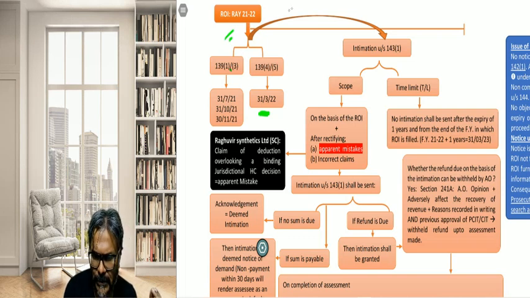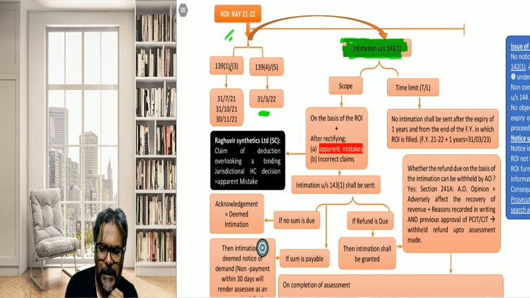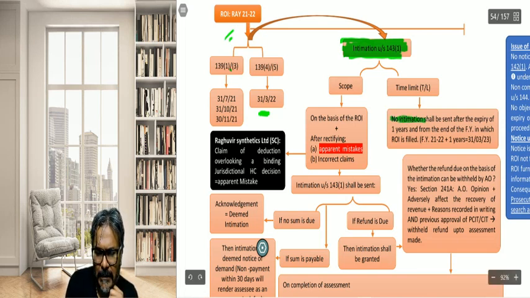Now, can you see that, students? On the basis of this, the intimations are being sent. On the basis of this, the intimation under section 143(1) has been sent. Fine. Now, the scope of the intimation and the time limit of the intimation. What is the time limit? No intimation shall be sent after the expiry of 1 year from the end of the financial year in which the ROI is filed.